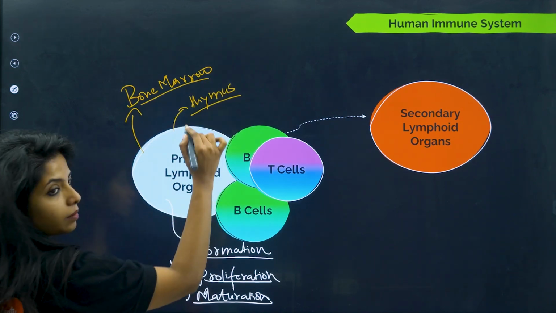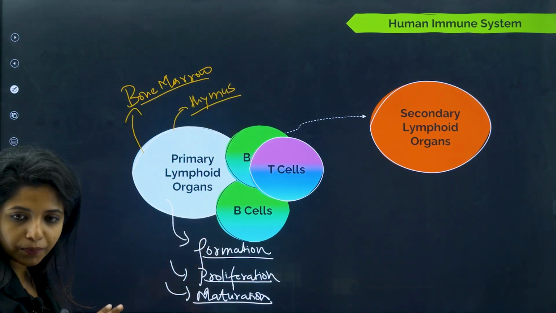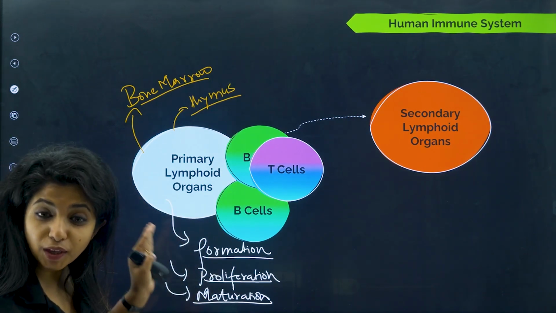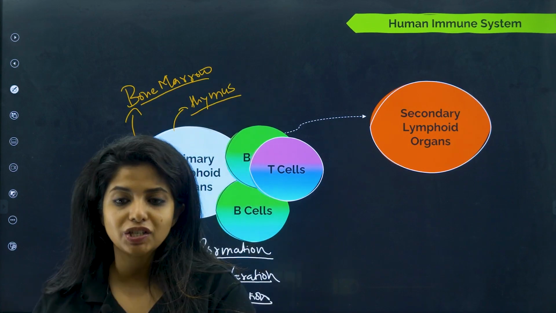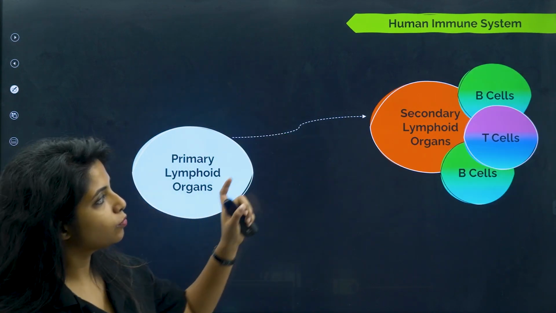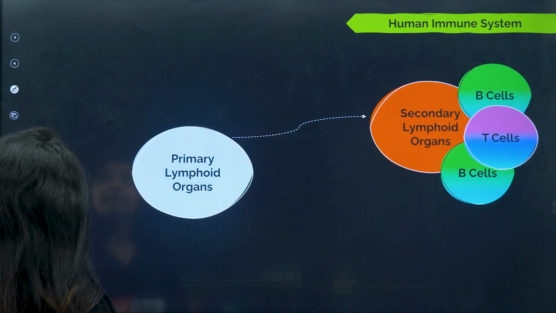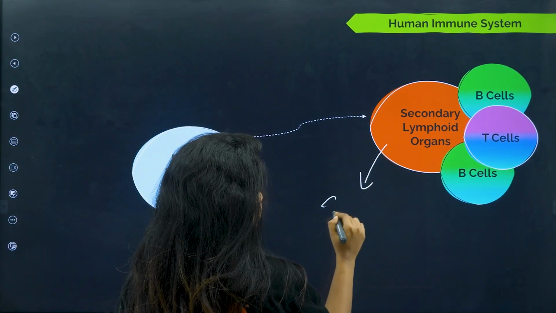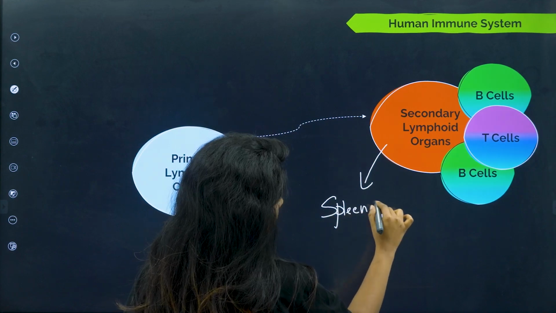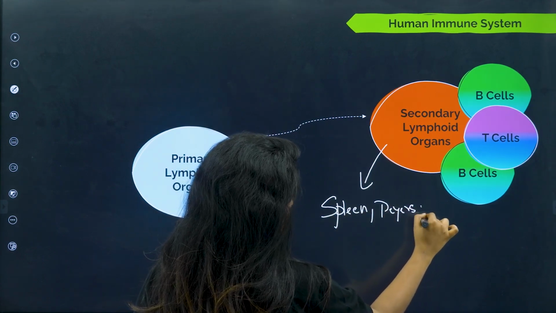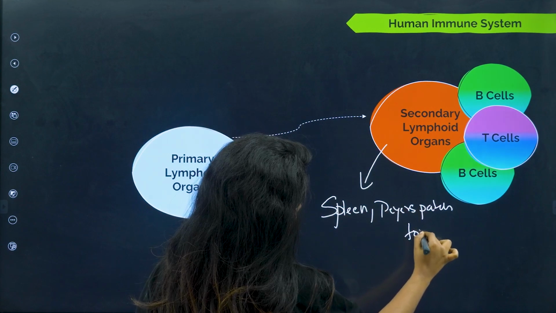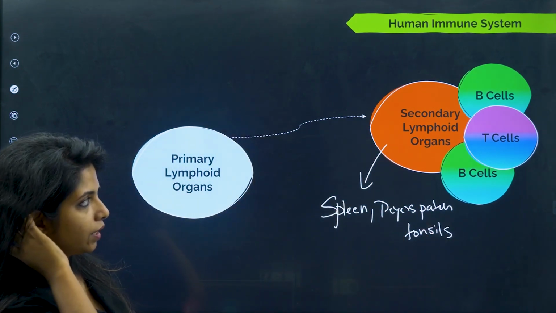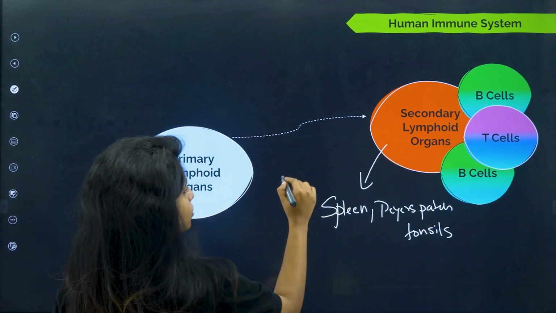So over here B and T cells, everything is being produced. But for them to perform their function of killing the cells or finding the antigens, they have to move to other organs which are known as secondary lymphoid organs. In the secondary lymphoid organs comes your spleen, your Peyer's patch, tonsils, and I'm forgetting one very important thing. We'll get to know that as well. So yes, lymph nodes.